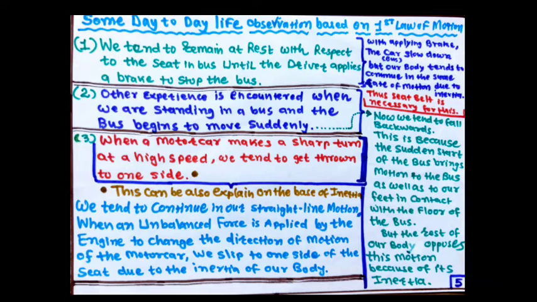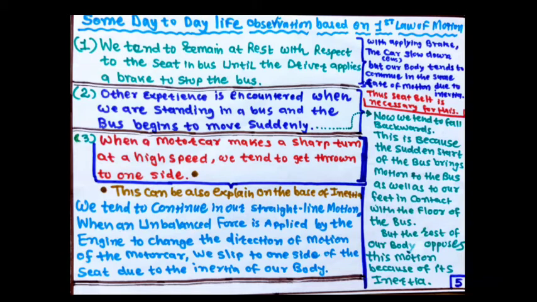With applying the brake, the bus slows down, but our body tends to continue in the same state of motion due to inertia. Thus, a seat belt is necessary for this.